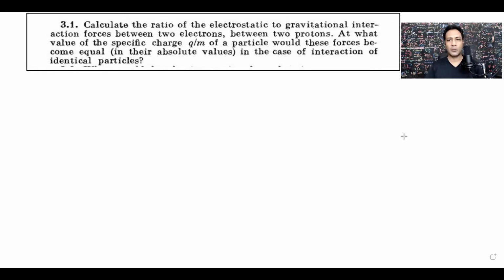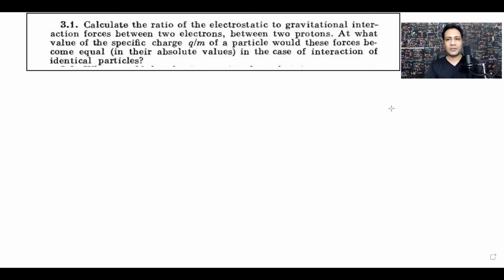My name is Brajesh Kumar Chaudhary, and in this video I will discuss question number 3.1 of IE Irodov. The question states: calculate the ratio of the electrostatic to gravitational interaction forces between two electrons and between two protons. At what value of the specific charge q by m of a particle would these forces become equal in their absolute values in the case of interaction of identical particles?